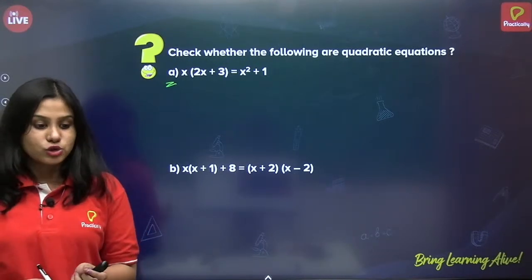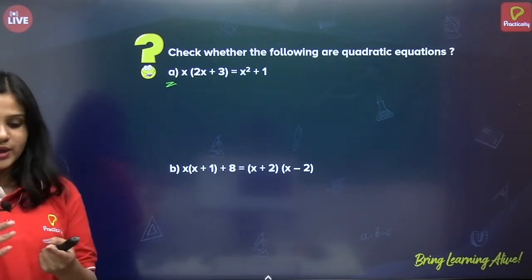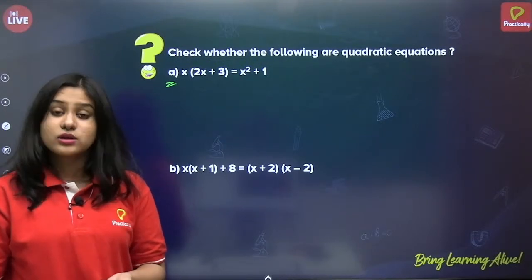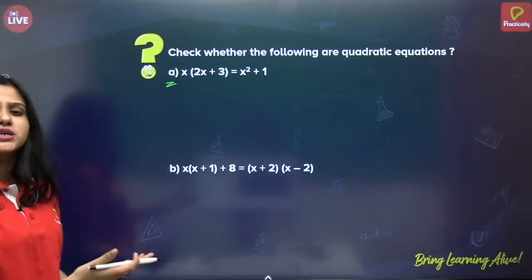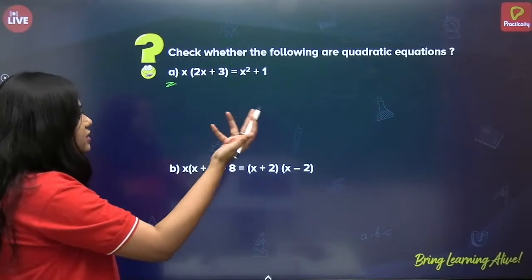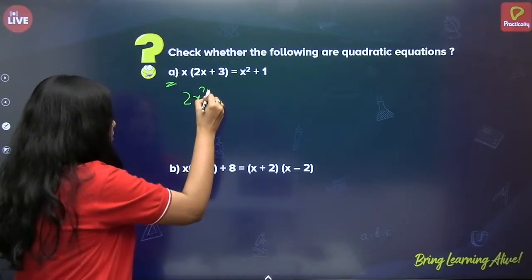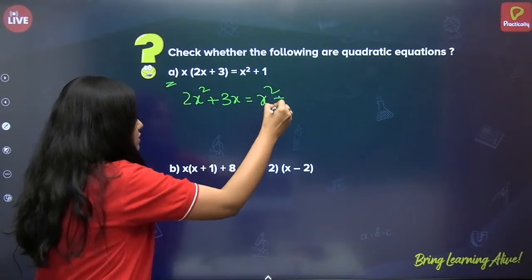Okay. Jyoti Devi says it is a quadratic equation. Okay, I got one answer. Indiano Gamers also, yes. Okay, good. Let us check. So first let us simplify, because without simplifying we cannot judge whether it is a quadratic or not. So this is 2x square plus 3x equals x square plus 1.